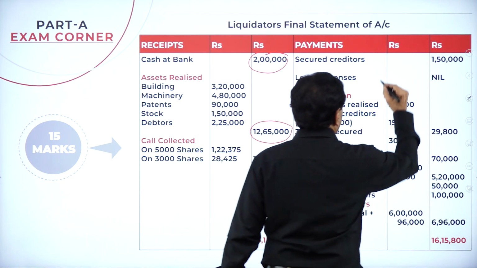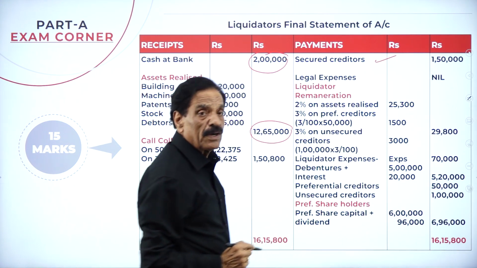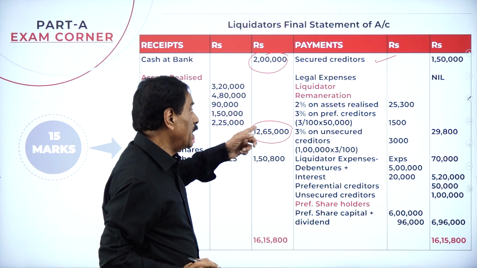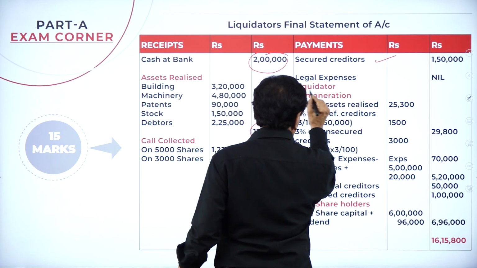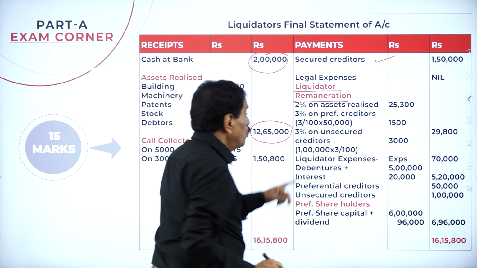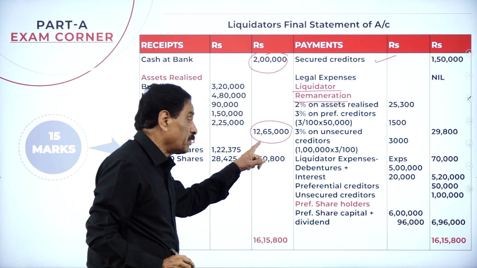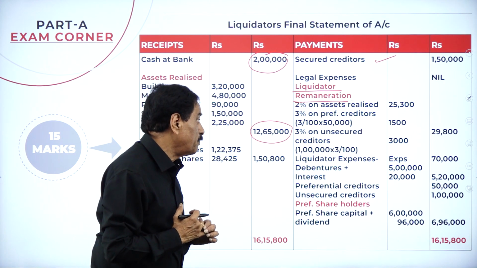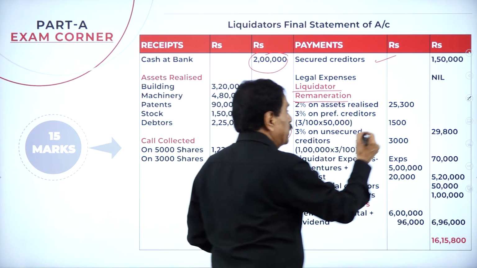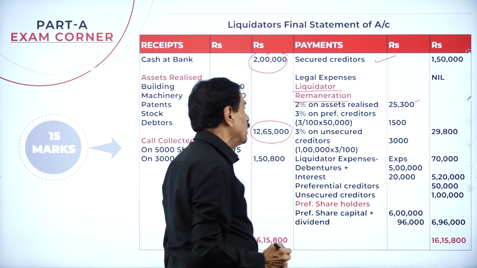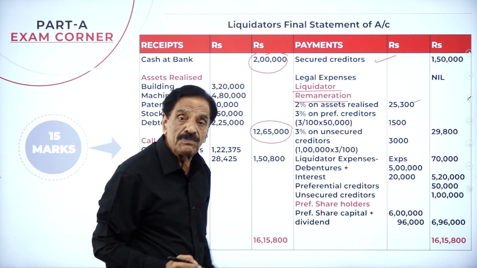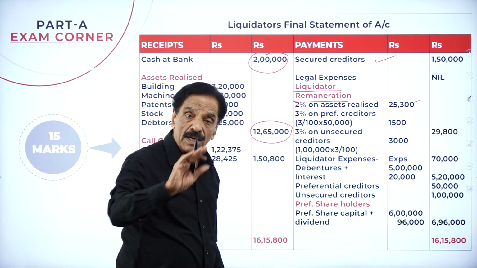To the secured creditor, he pays 1 lakh 50,000. There are no legal expenses. Liquidator remuneration is 2% on assets realized. What's your asset realized? 12 lakh 65,000. 2% of that is 25,300. Your preferential creditor is 50,000; 3% on 50,000 is 1,500.